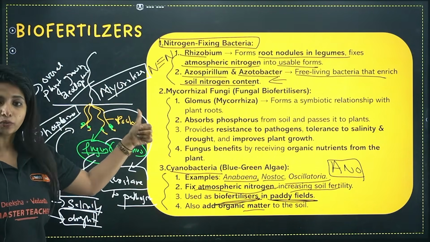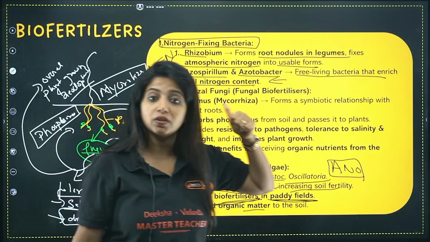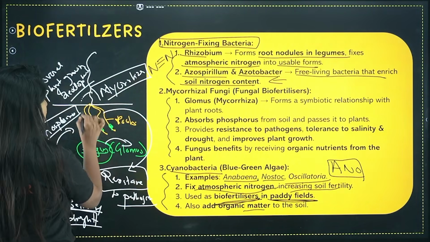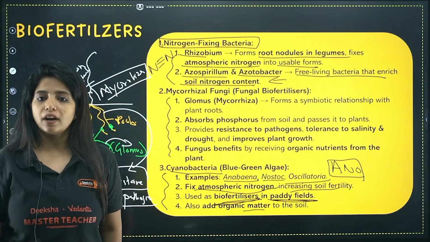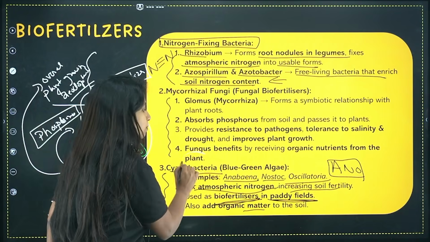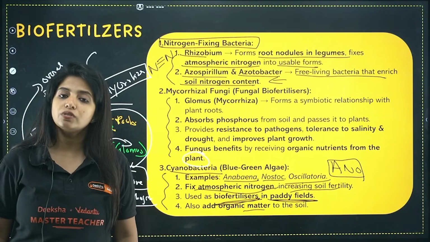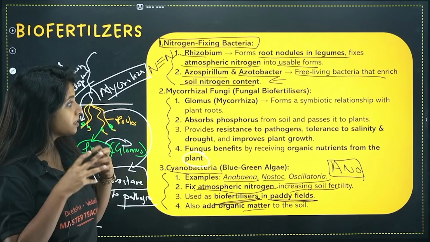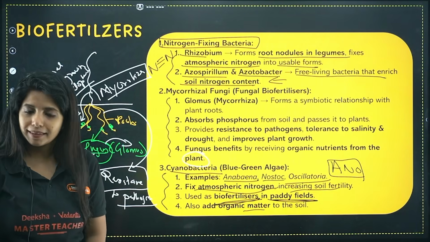What does the plant do? The plant is responsible for the process of photosynthesis, can prepare the food by itself and passes the organic matter to basically the fungi. So the fungi benefits by receiving organic nutrients from the plant, because the plant anyway will be doing photosynthesis. So that is why I said that they have a relationship between them. A symbiotic relationship between them.